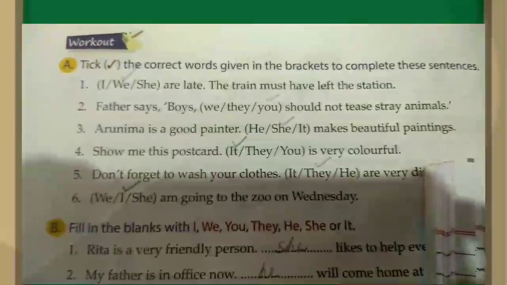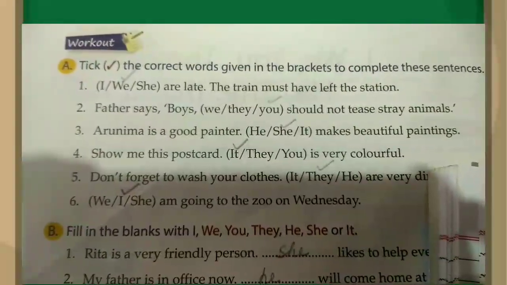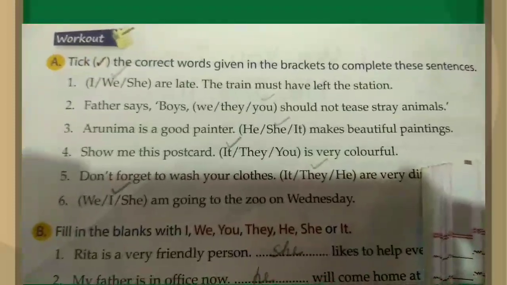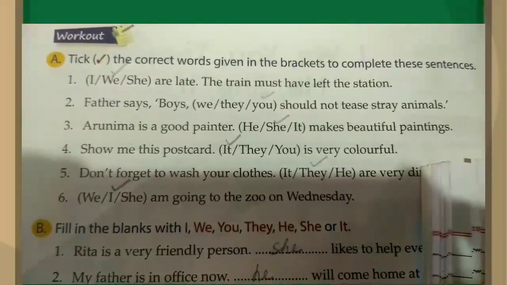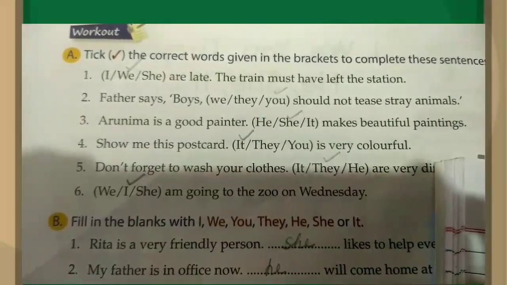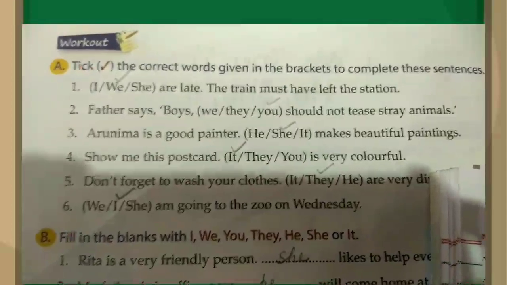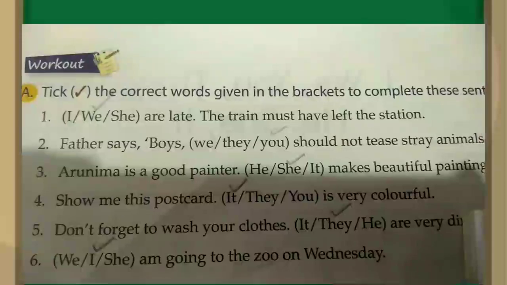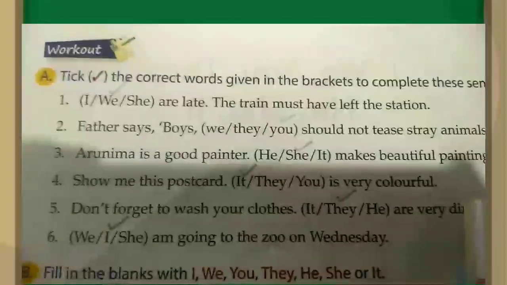For example, like Meera is a girl and I am a girl. Alright, so Meera and I both are girls. So it would be we are girls. So that's why we chose we. We are late. The train must have left the station.